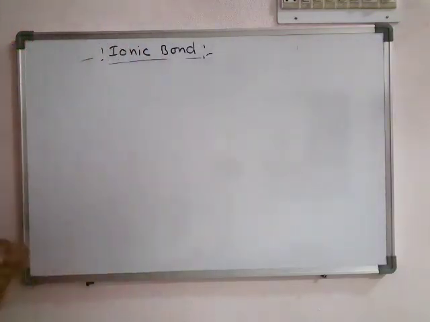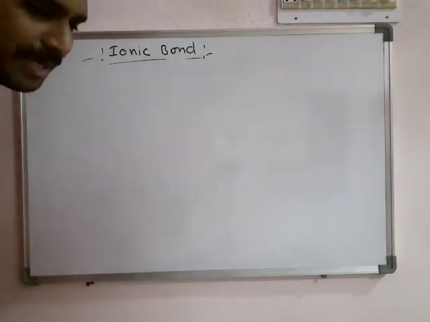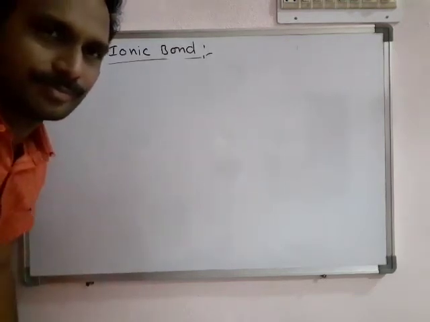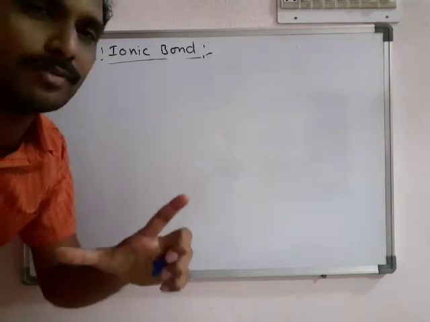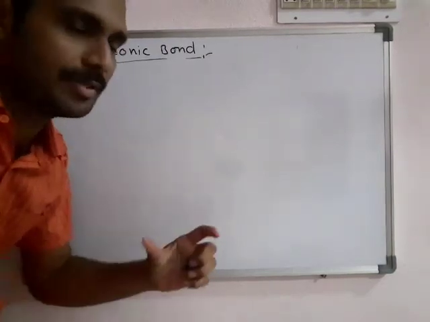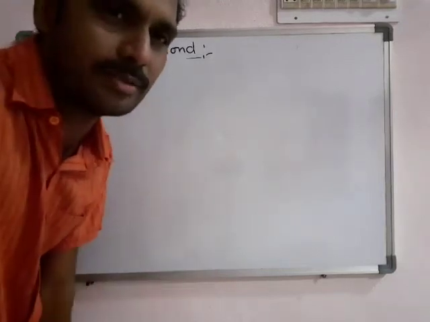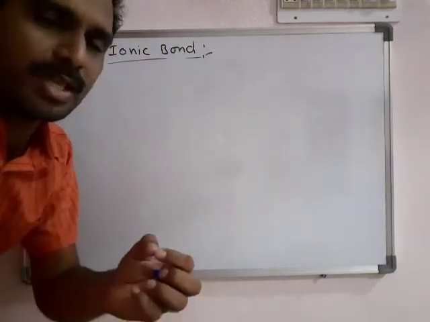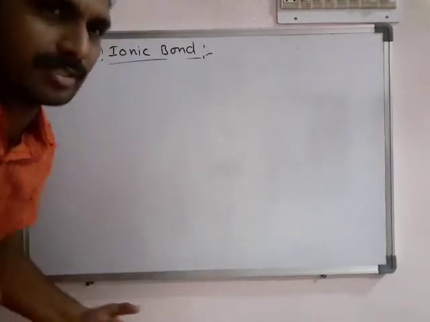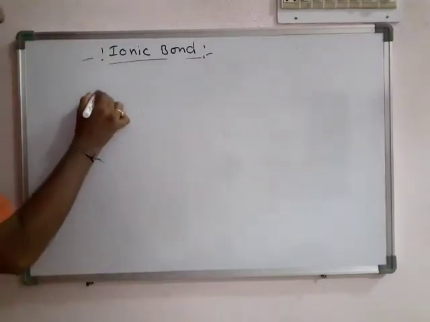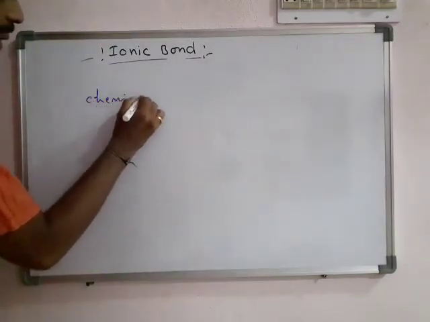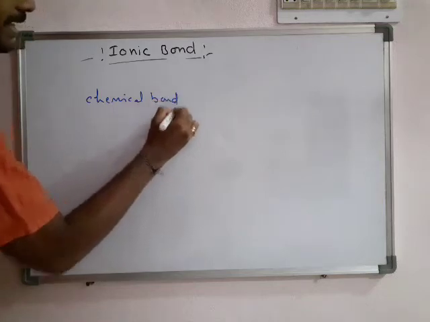So already we know this. What is meant by a chemical bond? Ionic bond is one of the types of bond. So what is meant by an actual chemical bond? Let's give some brief explanation for that. What is meant by a chemical bond?